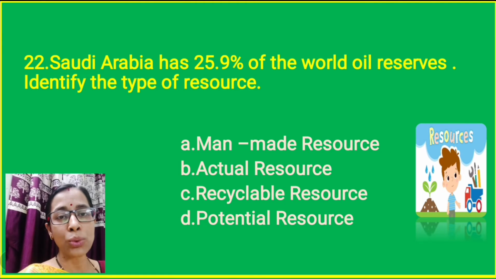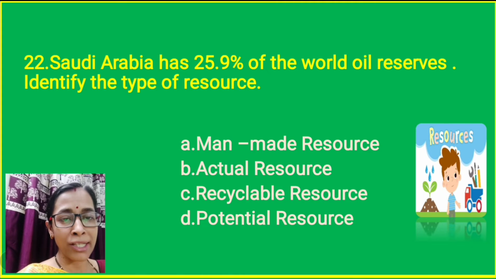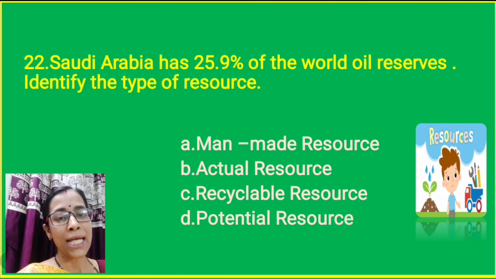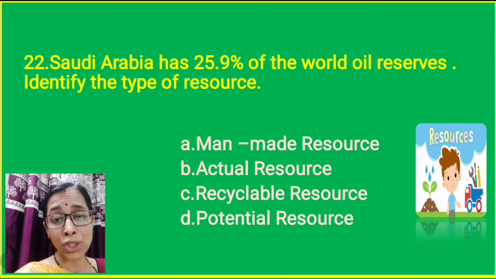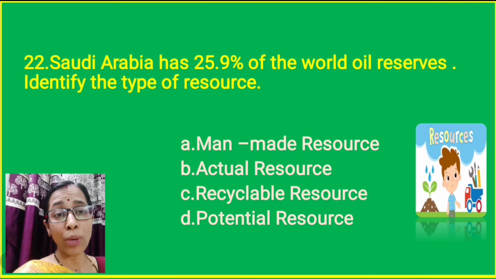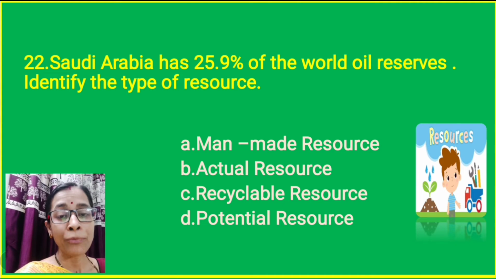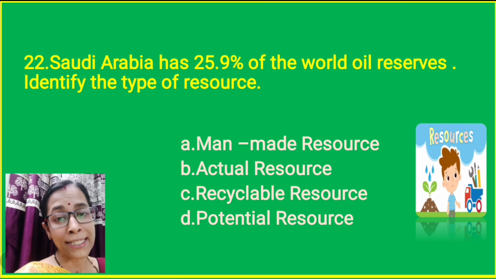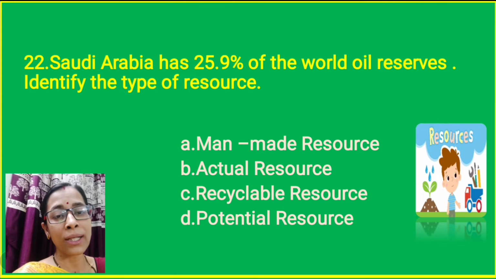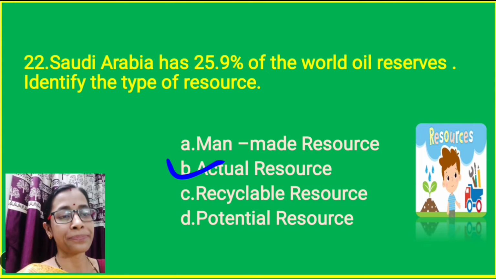Question number 22. Saudi Arabia has 25.9% of the world oil reserves. Identify the type of resource. Is it man-made resource? Is it actual resource? Is it recyclable resource? Is it potential resource? The actual number is given here. The quantity is about 25.9% of the world reserve. So that's why when we know its quality and quantity, it is called actual resource. So option B is correct.